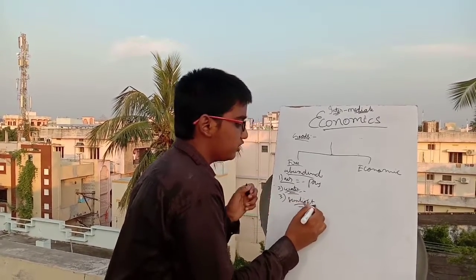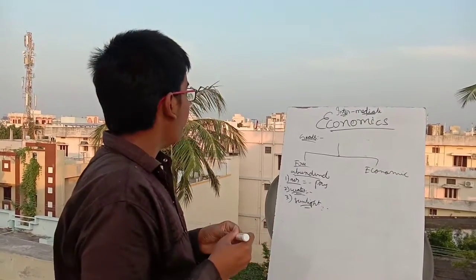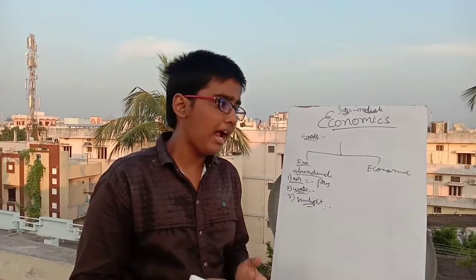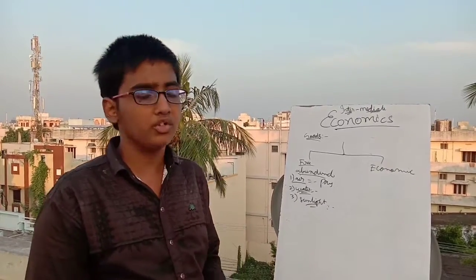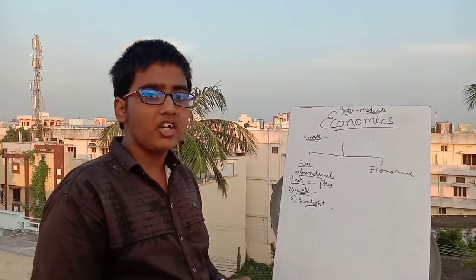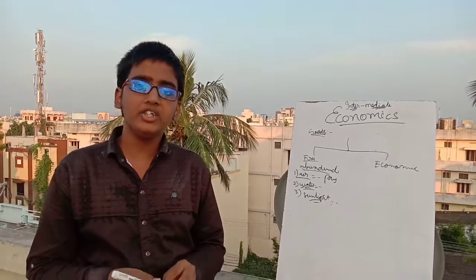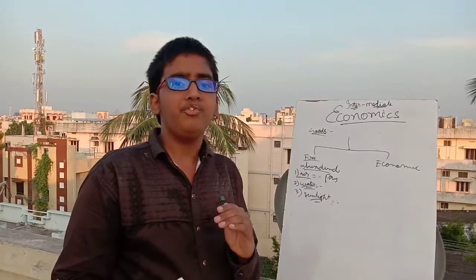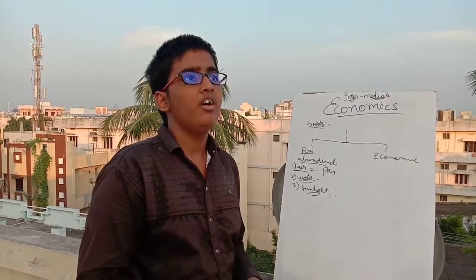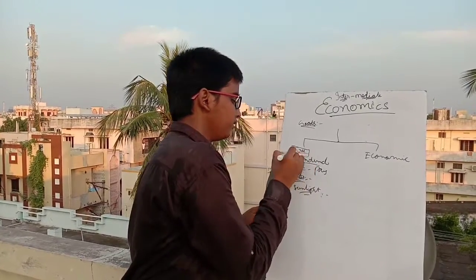For sunlight also, even though it is very important for vitamin D, and very important for plants for the photosynthesis process, we don't have to pay for sunlight, because sunlight is also present in abundant quantities on our earth. So goods whose quantities are plentiful compared to demand are called free goods.